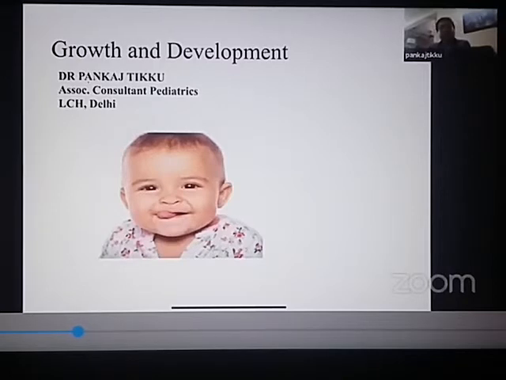After growth and development, the next topic that I will do is neonatology, a very important topic for your FMG exams, and therefore I try to cover up neonatology in about 3 to 4 hours time. So growth and development is the first topic I'll do. After that, we'll do neonatology. After neonatology, we'll do an important topic which is cardiology, in which I'll be talking about some important points about congenital heart diseases. So please remember, although congenital heart disease is a very, very important topic for your PG entrance exam, for FMG also, it's an important topic.